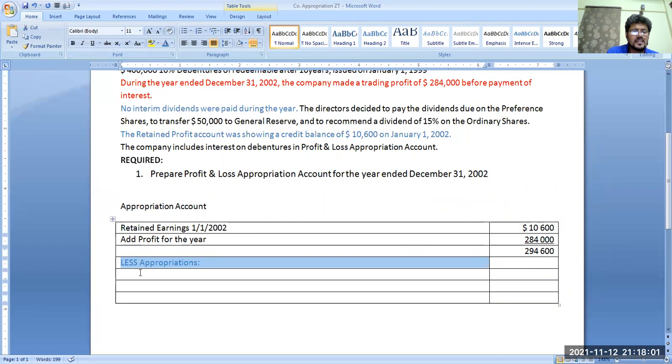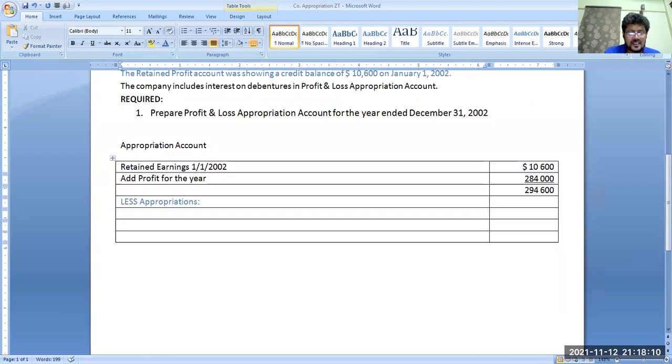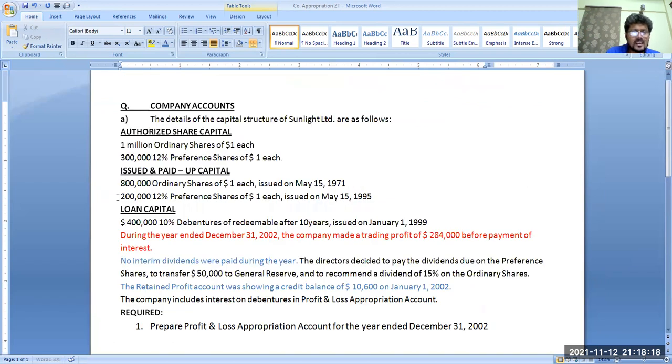Less appropriations. See, what are the appropriations? The first thing is debenture interest. Now, loan capital: 400,000, 10% debenture redeemable after 10 years, issued on 1st January 1999.